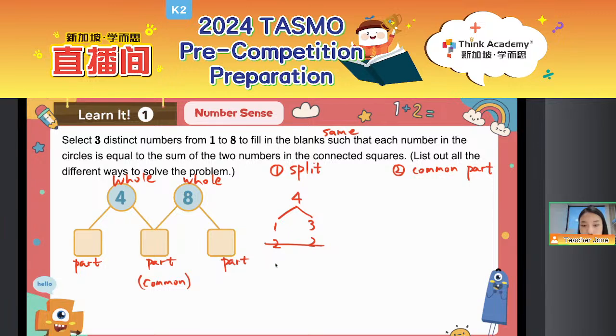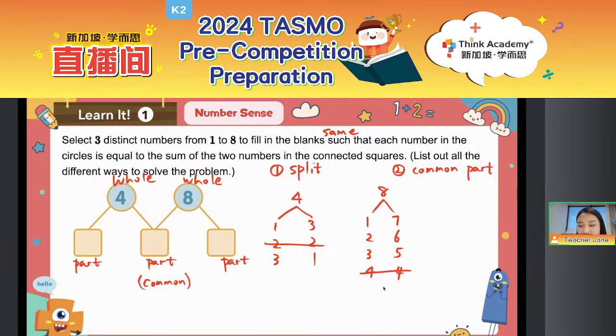And then how about 3 and 1? This one also can't, right? It is the same way. Then how about the 8? How can we split it? Because we know from 1 to 8, we can start from 1 plus 7, 2 plus 6, 3 plus 5, 4 plus 4.